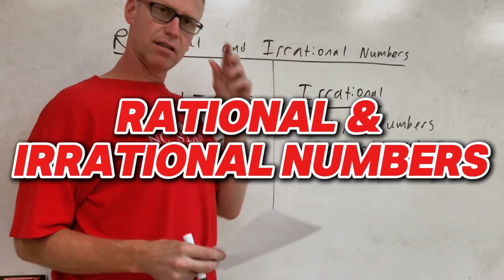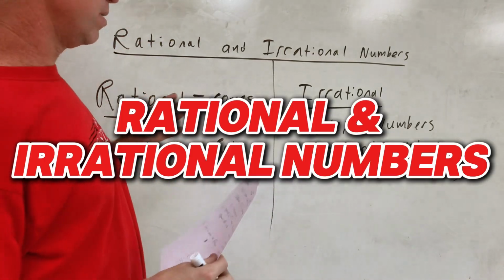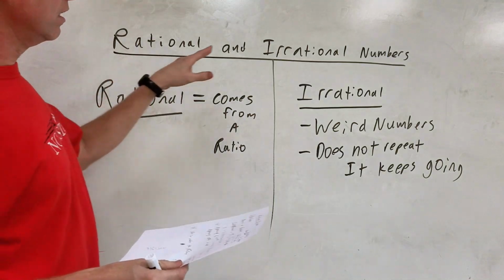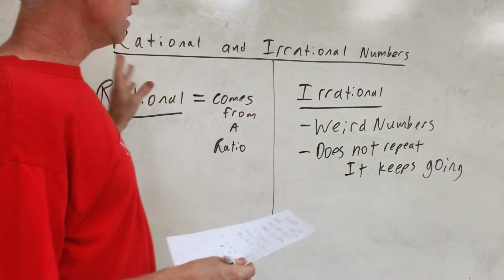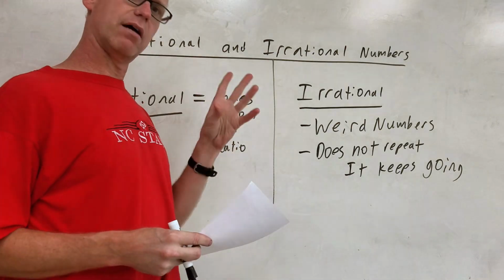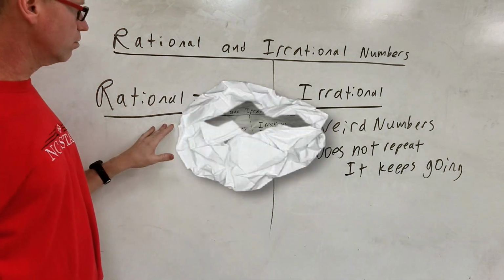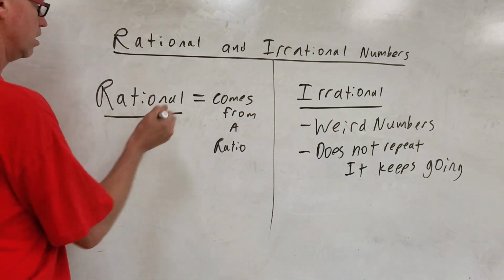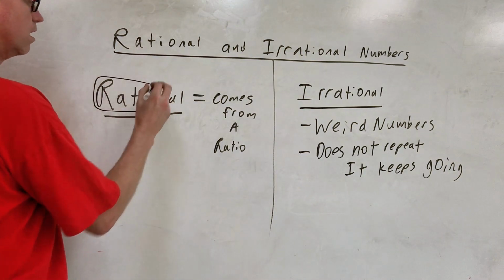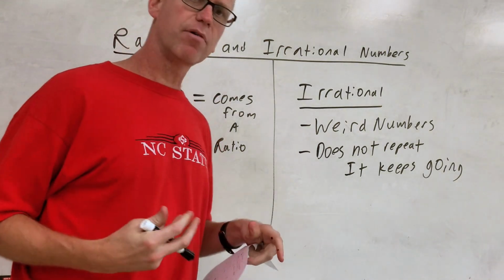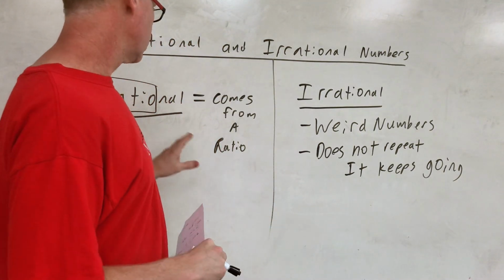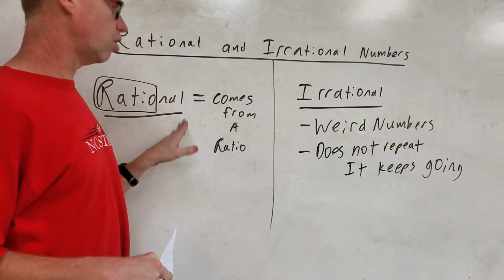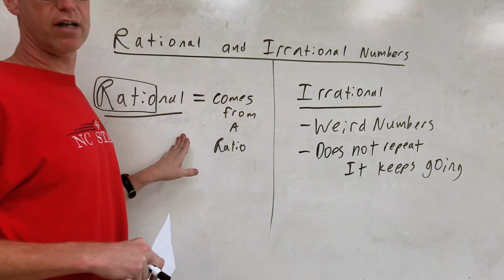What I'm going to do today is attempt to make these topics easy for you. The first topic I have is rational and irrational numbers. This is pretty simple if you think about the words. Let's start with rational. Rational comes from a ratio. So if you look at the first part of this word, you see the word ratio. What that means is any number derived from a ratio is a rational number. I will tell you this, most numbers you come across in mathematics are rational numbers. They're your standard everyday numbers.